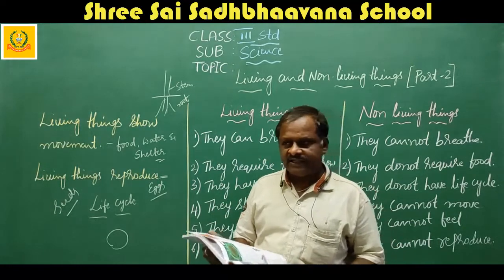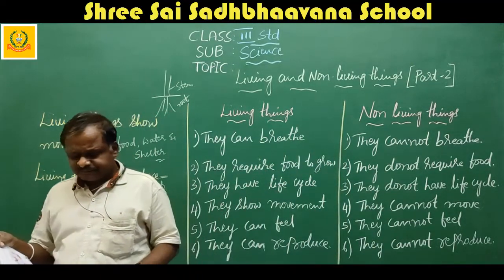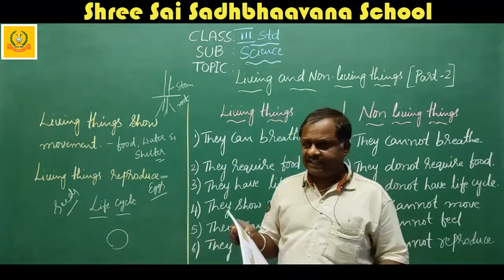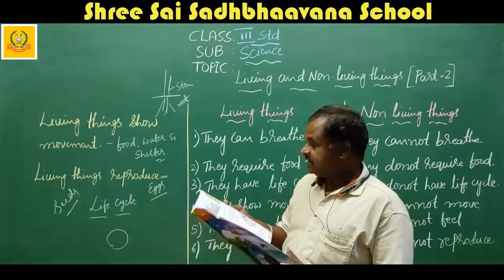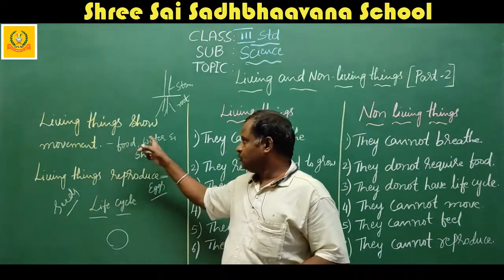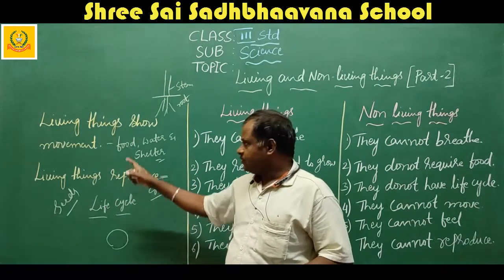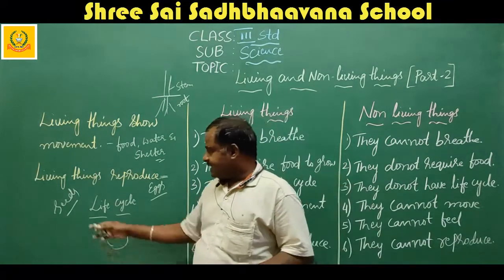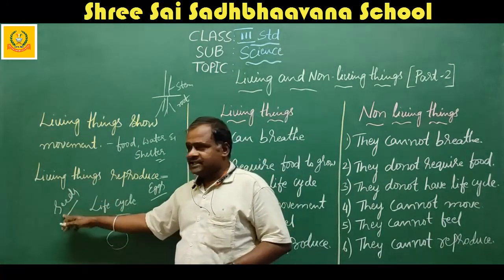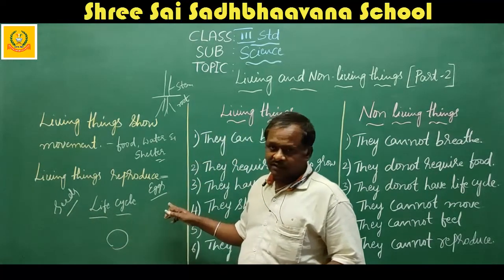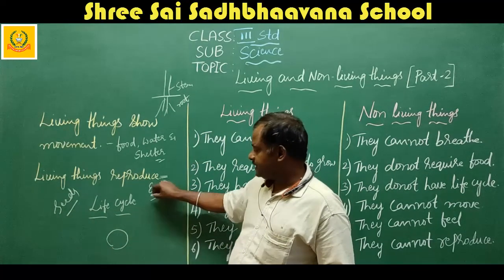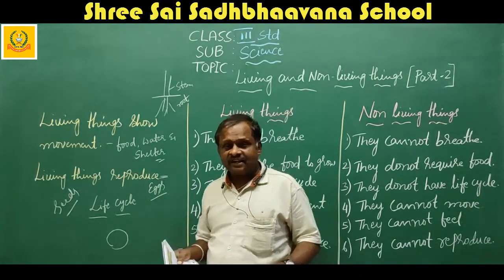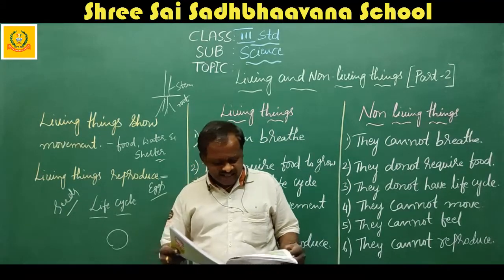Living things feel. I explained about the sense organs. Living things require food. They need food for their growth. And today I have explained that living things show movement for the purpose of food, water and shelter. They move from one place to another. Next, living things reproduce. Plants reproduce by seeds, fishes, snakes and birds reproduce by eggs, and the other animals reproduce by giving birth to their young ones.